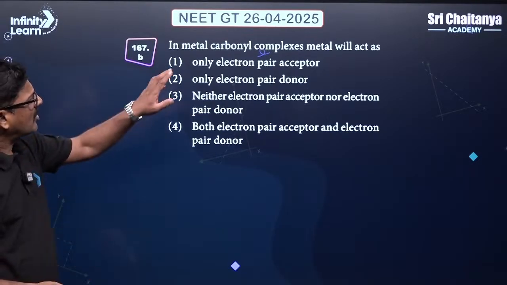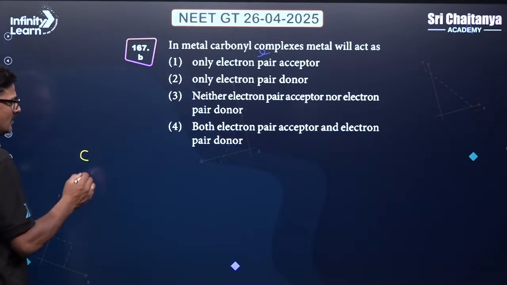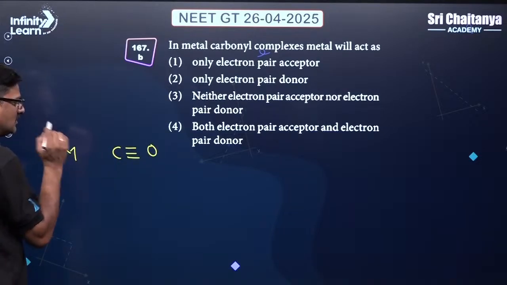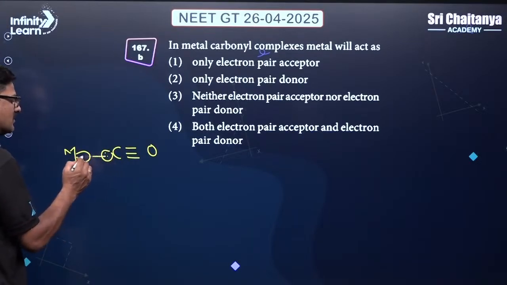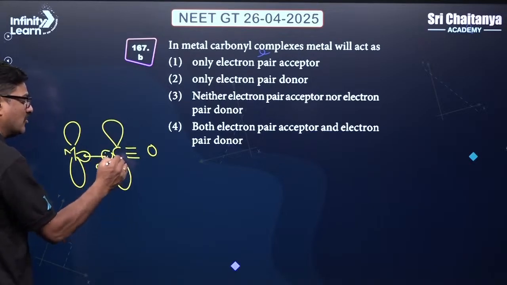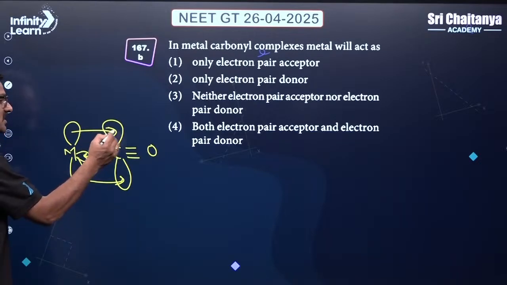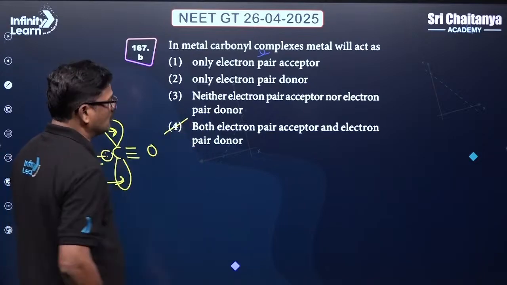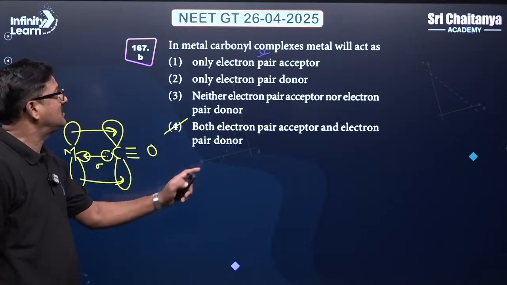In the metal carbonyl, carbon monoxide has a lone pair of electrons, and the vacant orbital of the metal forms a sigma bond. The metal gives back electrons through non-bonded electron pairs into the anti-bonding orbitals. So it is giving and taking, so it is called both electron pair acceptor and electron pair donor. The fourth option is the correct answer for this. This bond is called synergic bond.